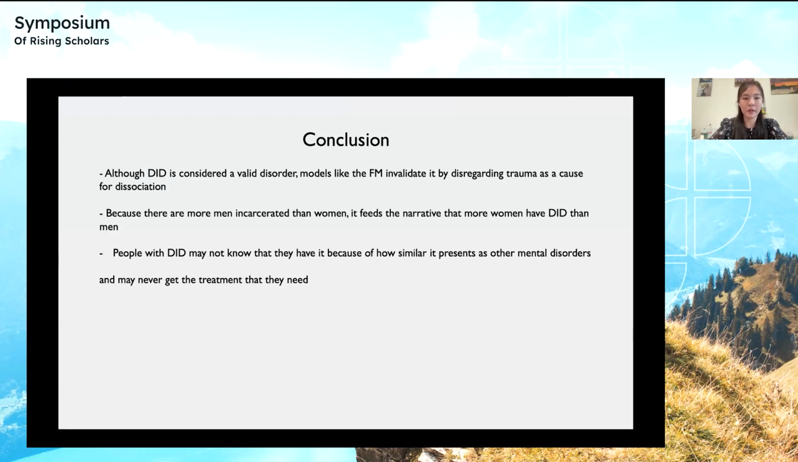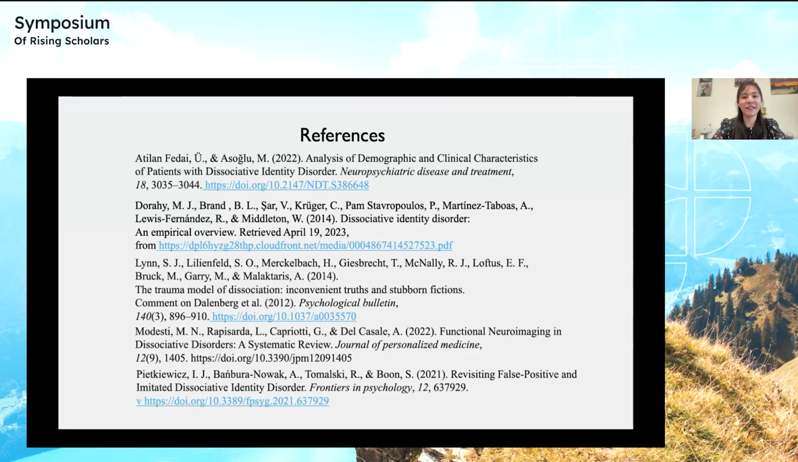and they may never get the treatment plan that they need because in a research study, it showed that before an individual got their final diagnosis of DID, they had an average of 2.3 previous diagnoses.